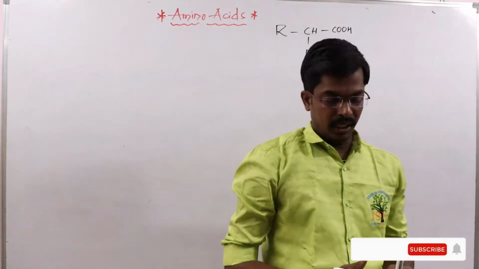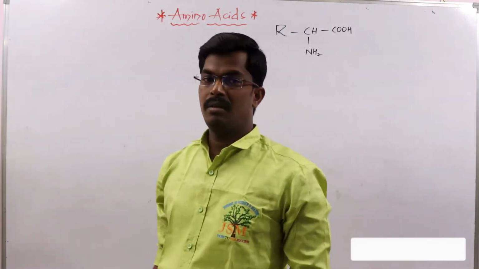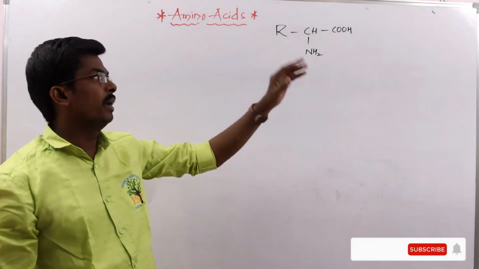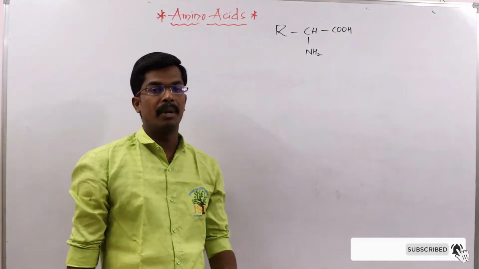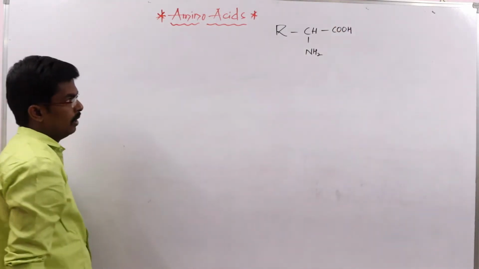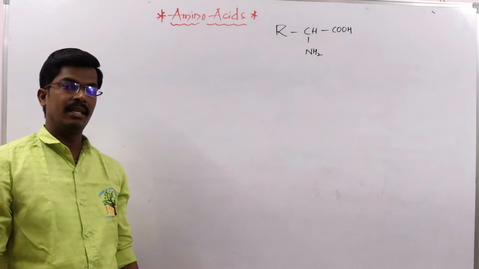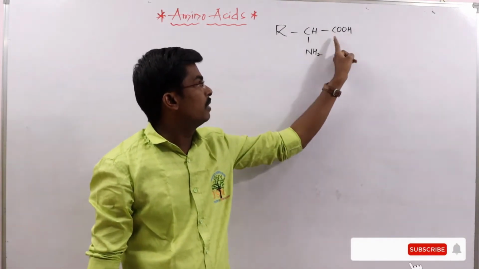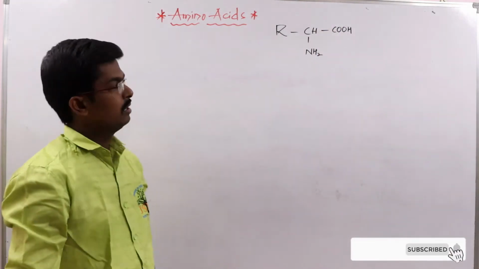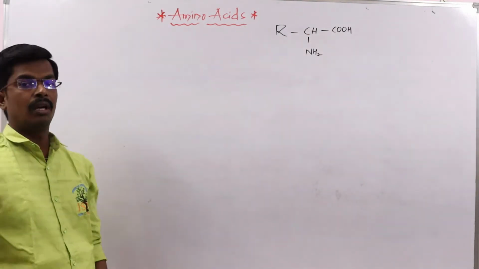Generally, we can classify these amino acids in different ways. Based on the position of the NH2 group, we can say alpha amino acids, beta amino acids and gamma amino acids. Otherwise, based on NH2 and COOH groups, some contain more than one NH2 group, and those we call basic amino acids. If more than one COOH group is contained, we call them acidic amino acids, and those containing the same number of NH2 and COOH, we call neutral amino acids.